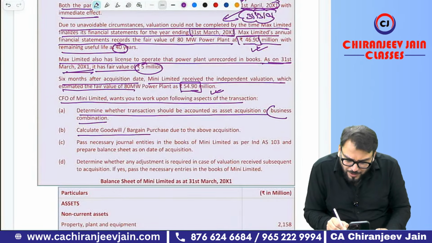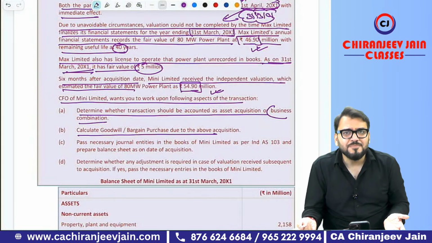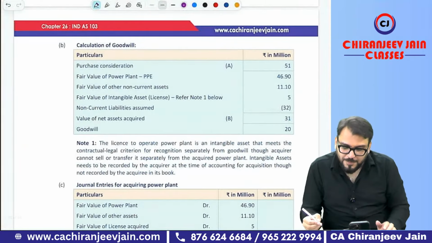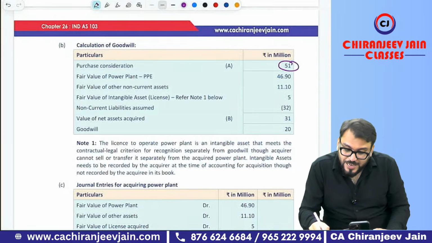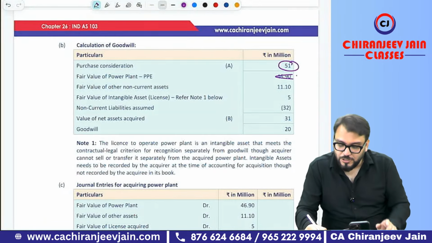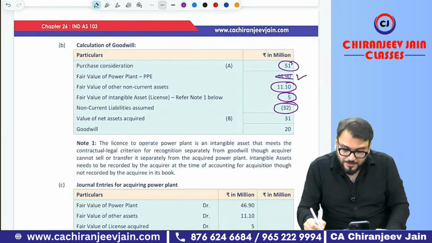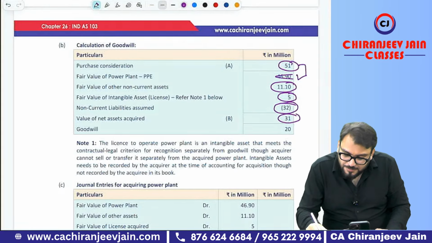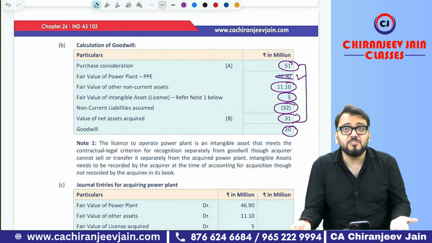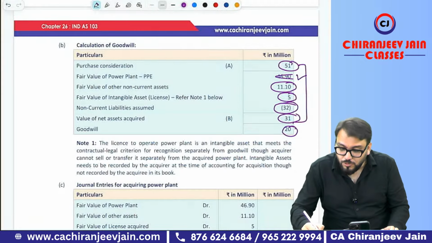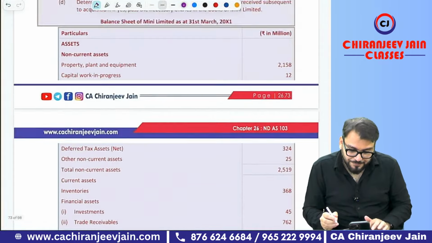Then calculate goodwill or gain on bargain purchase. Can is very easy. In this case, goodwill or gain on bargain purchase, I will explain with this. PC is given. Fair value of PP, provisional amount, is given. Fair value of other current asset is given. Fair value of intangible asset is given. Fair value of non-current financial liability is given. This becomes fair value of INA. This minus this is goodwill. Goodwill you can easily calculate. There are only four assets and liabilities given. Understood. Goodwill is very easy. So you can calculate that.